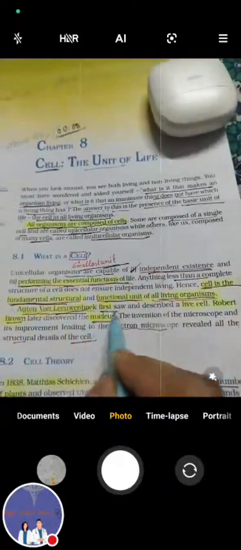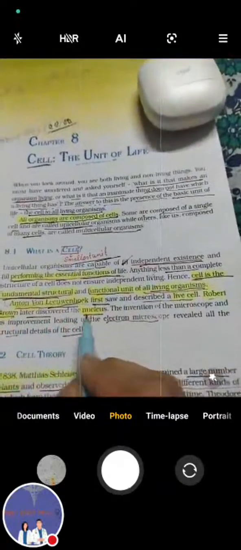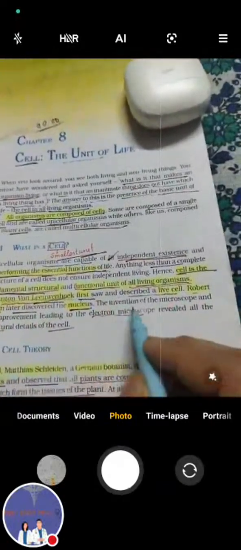Anton von Leeuwenhoek first saw and described a live cell, and Robert Brown later discovered the nucleus. The invention of the microscope and later the electron microscope in the 1950s revealed more details. Now let's talk about cell theory.